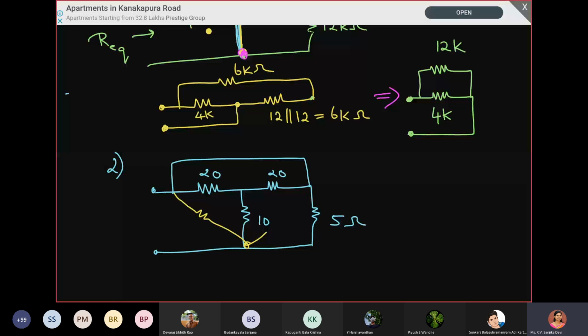Here this short is not exactly parallel to these two 20 ohm resistors, because there is another 10 ohm coming in between. So directly we cannot remove the two 20 ohm resistors because of the short. So what we have to do is the star to delta conversion, and then simplify.